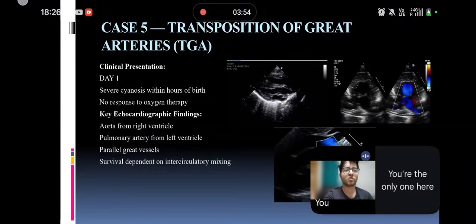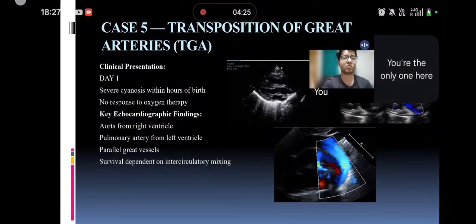Transposition of the great arteries, case 5. Baby on day 1 of life with severe cyanosis within hours of birth, no response to oxygen therapy. On 2D echocardiography, there was the aorta originating from the right ventricle, as we can see on the long axis parasternal view, with the pulmonary artery arising from the left ventricle. On the suprasternal view, parallel great vessels are noted, which is a typical sign of D-TGA. Survival depends on intercirculatory mixing, if there is any septal defect present.